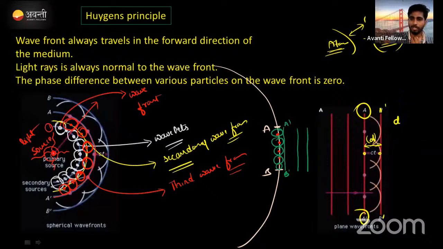We know that velocity is equal to displacement by time taken, or speed is equal to distance by time taken. Here the speed is the speed of light. For distance, multiply t on this side, and you get c into t as the distance between the two wavefronts. Clear? Hope it is clear. Let me know through the chat box quickly.